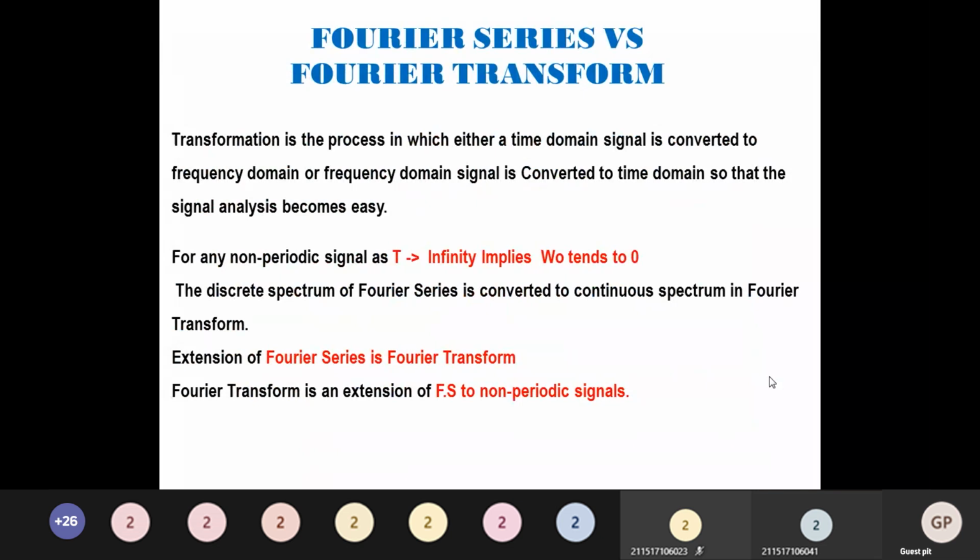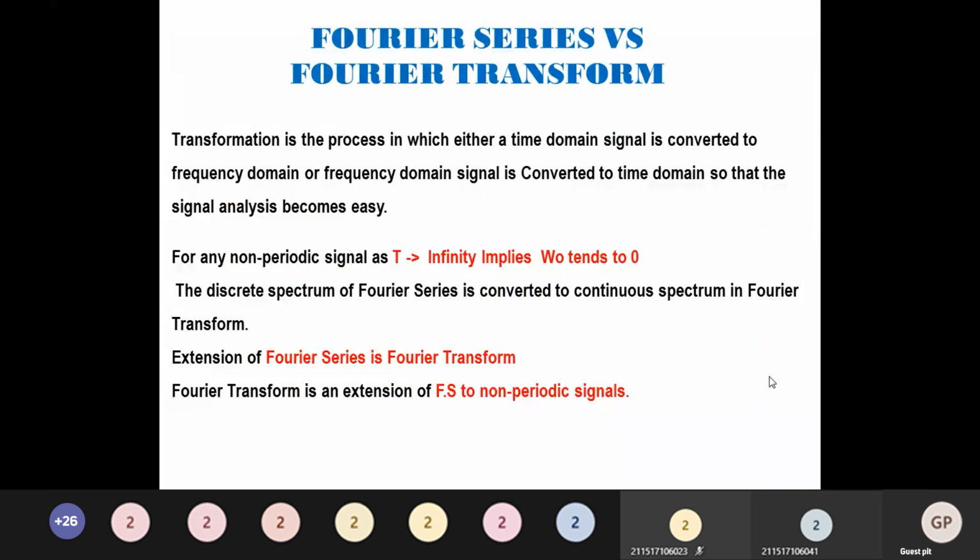For any non-periodic signal, as T tends to infinity, omega tends to 0, since T and omega are inversely proportional. So the discrete spectrum of Fourier series is converted to a continuous spectrum in Fourier transform. Fourier transform is an extension of Fourier series to a non-periodic signal.